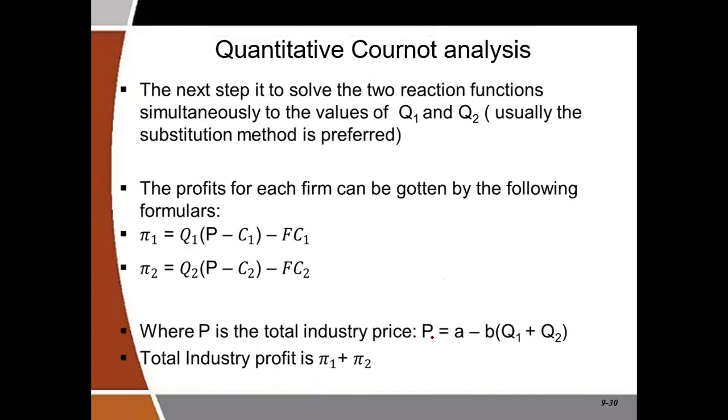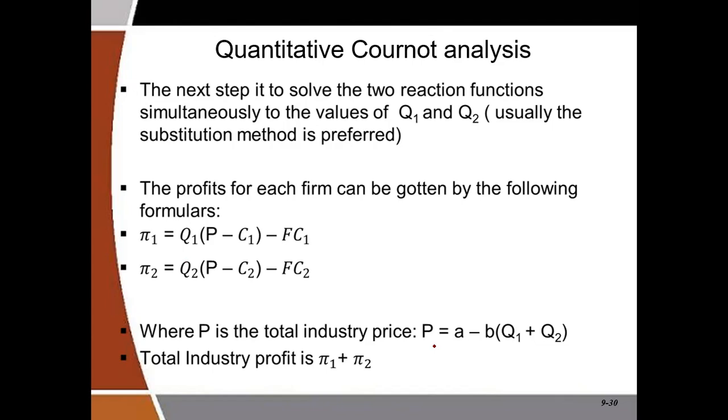Now, having gotten the reaction functions, I've told you that the next step is to solve the reaction functions simultaneously using the substitution method. So this will help us get the equilibrium quantities of firm 1 and firm 2 in the Cournot situation.